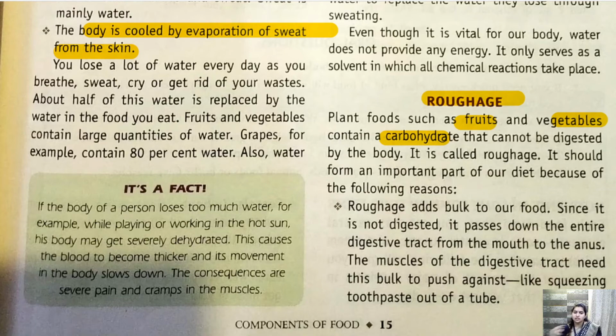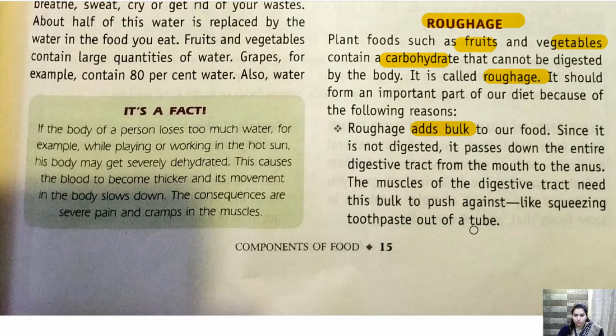They are just extra things that our body cannot digest. This is called roughage. Rough means useless. That is why it is roughage. But it is important. Why is it important? Because it adds bulk. Bulk means it increases the amount so that pressure is maintained in the stomach and intestine area, so that there is no constipation problem, to push against things. Okay, this is very important.